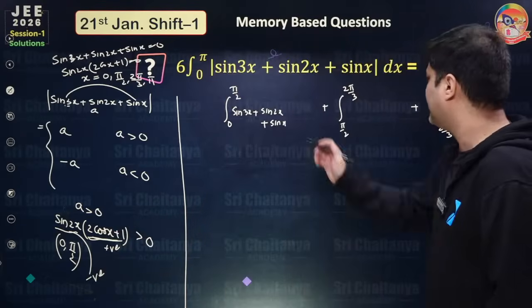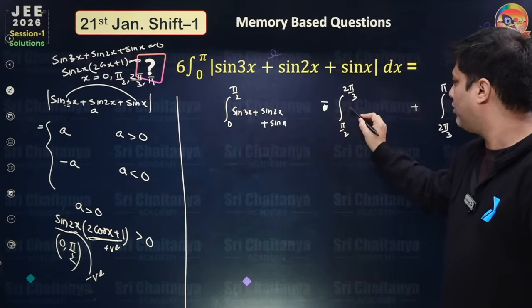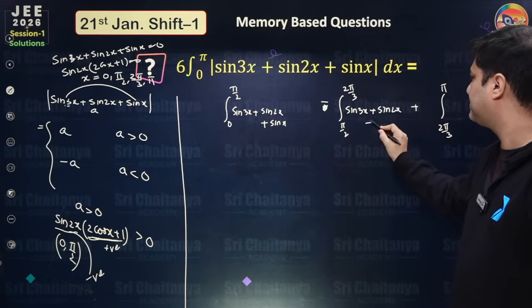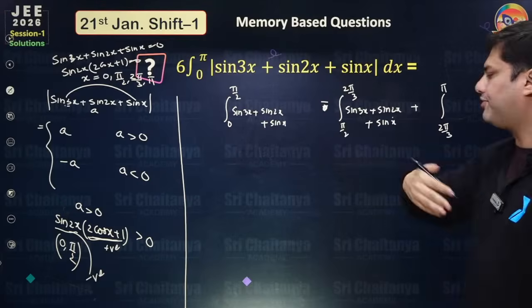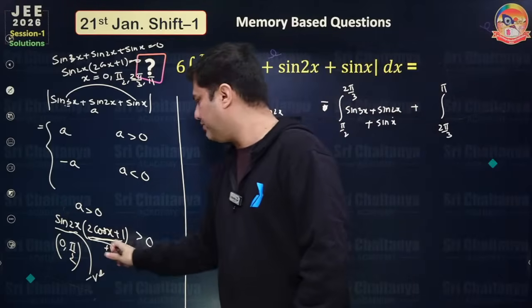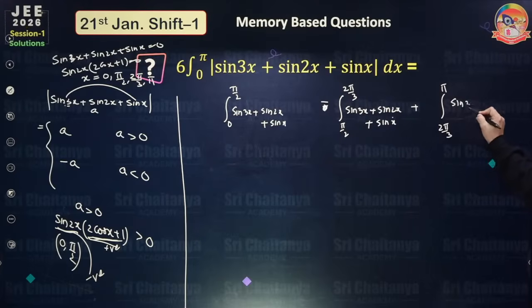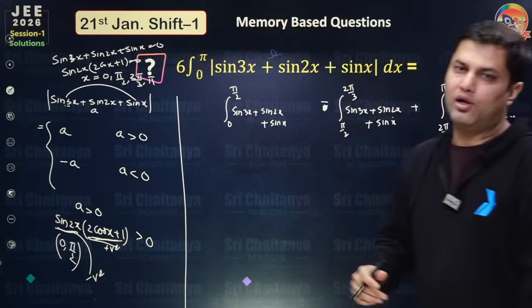So this becomes negative of the same, sine 3x plus sine 2x plus sine x. And after 2 pi by 3, this is also negative, this is also negative, so negative, negative becomes positive. But now you have to solve this expression. Now how to solve this?